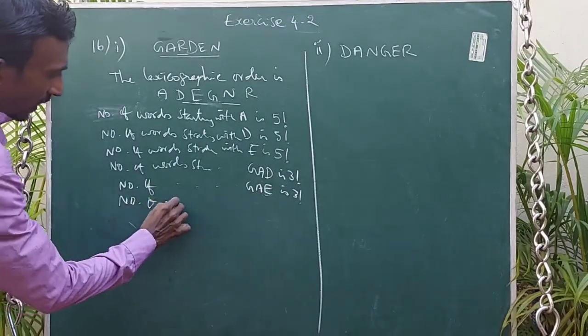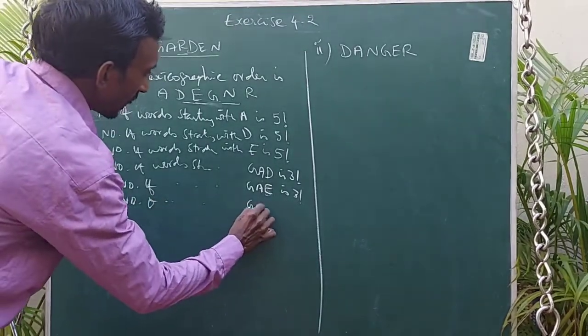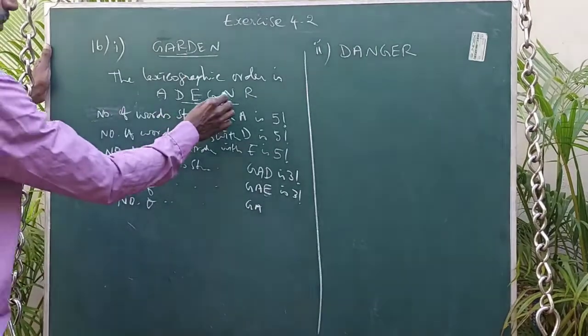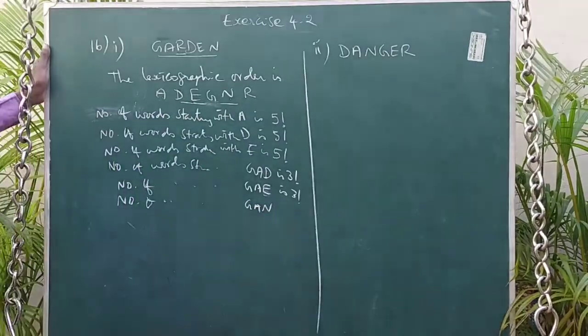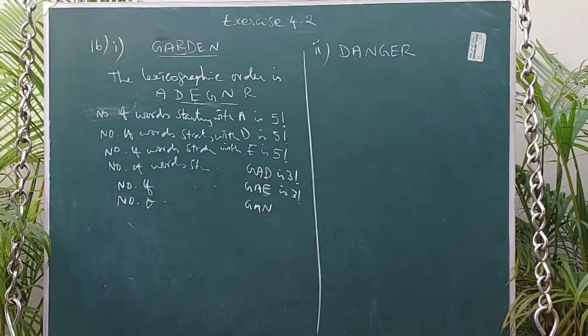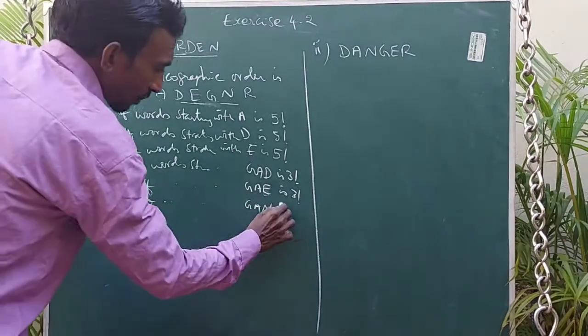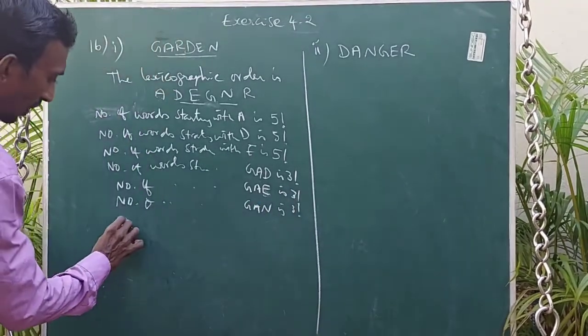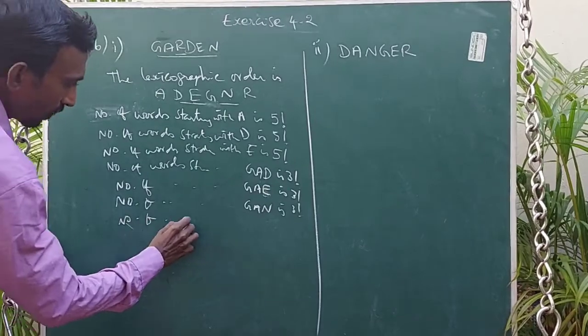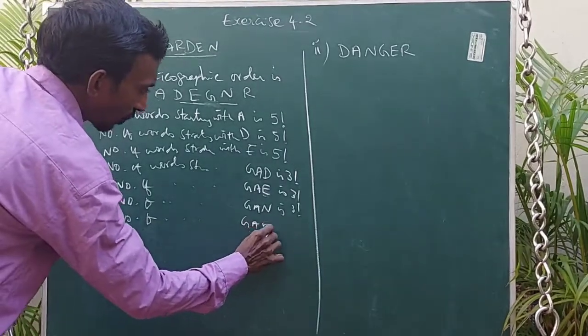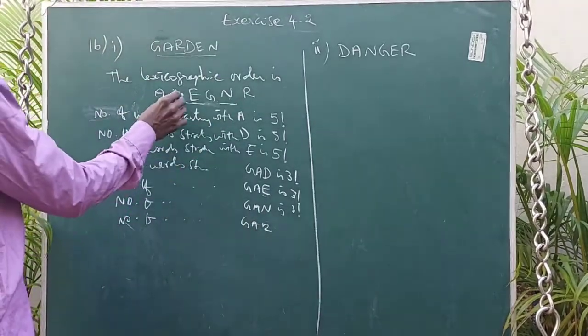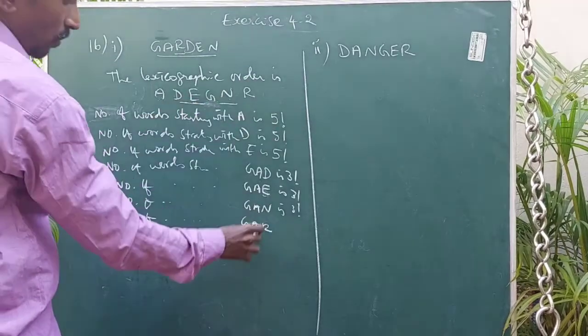So number of words starting with G, A, N: again remaining 3 letters, 3 factorial ways. Then after G, A, only R comes, and D, E, N finally.